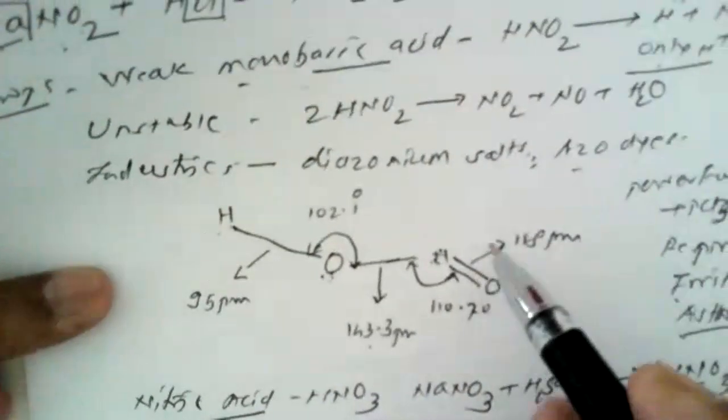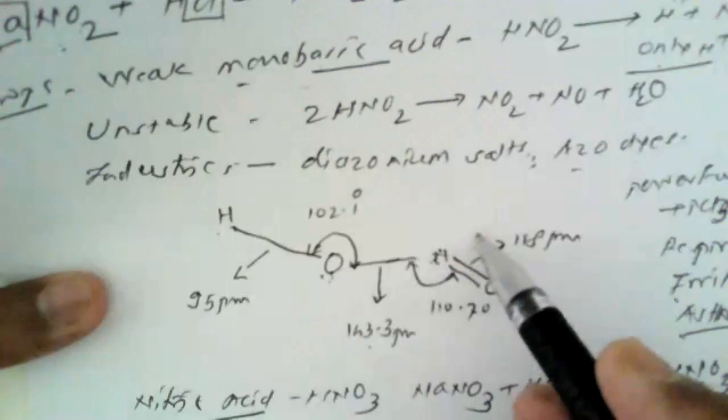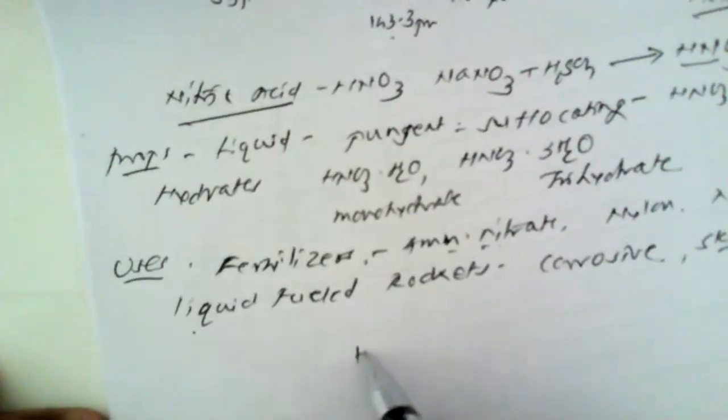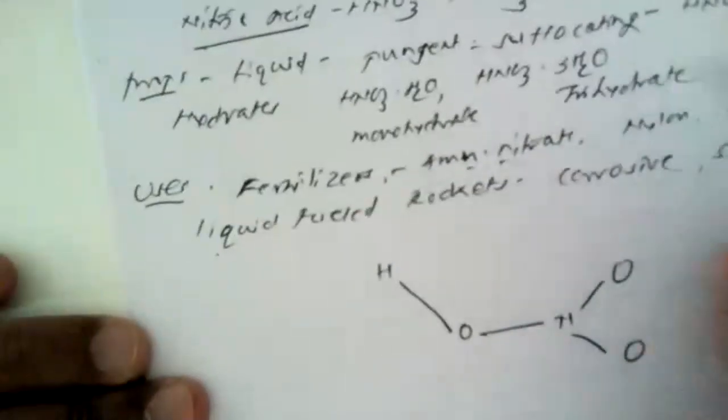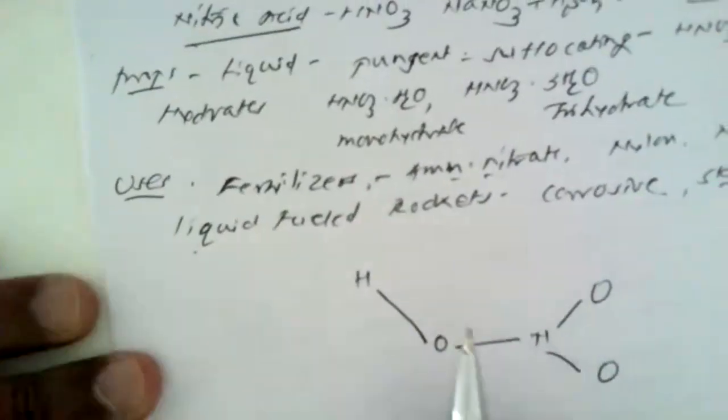Now, similar to nitrous acid, we have to show the structure for nitric acid. Only one oxygen atom that we have to add here. How can we add this oxygen atom? That is to be added like this. This is H, as usual O, this is N, O. This is HNO3. So this is the structure of HNO3.